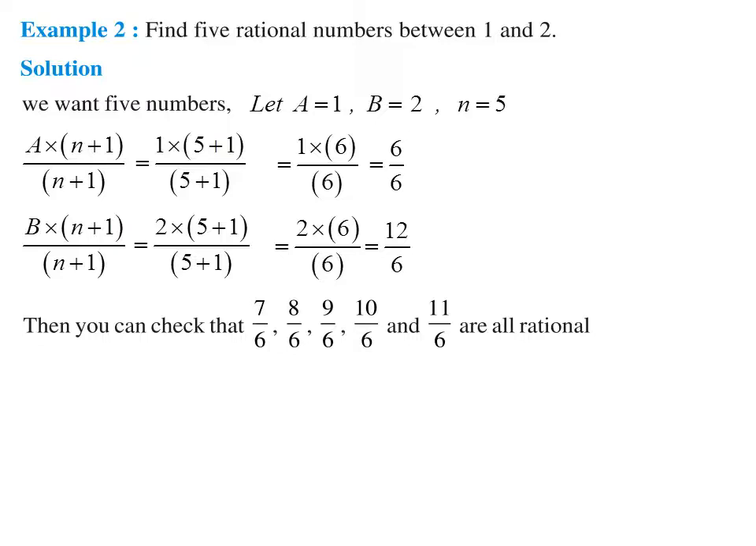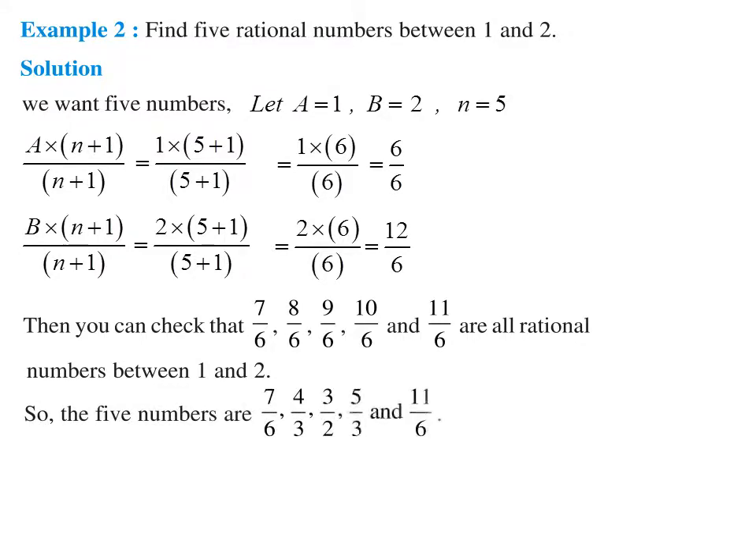You can see 7 by 6, 8 by 6, 9 by 6, 10 by 6 and 11 by 6. Just write the numbers that come after 6 and before 12. So after 6 it will become 7, then 8, 9, 10 and 11, not more than 12. And in the denominator you write the common LCM of both numbers, which is 6. So these numbers are all rational numbers, and all lie between 1 and 2. So we can say the 5 numbers are 7 by 6, 4 by 3, 3 by 2, 5 by 3 and 11 by 6.